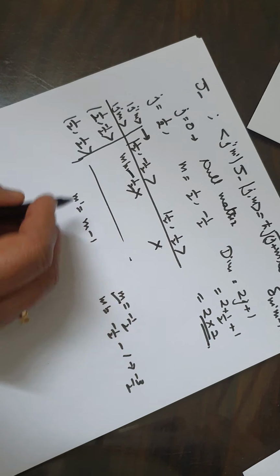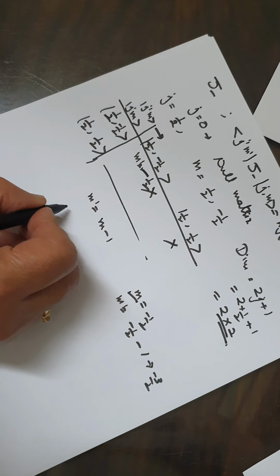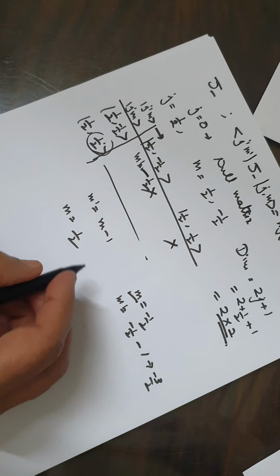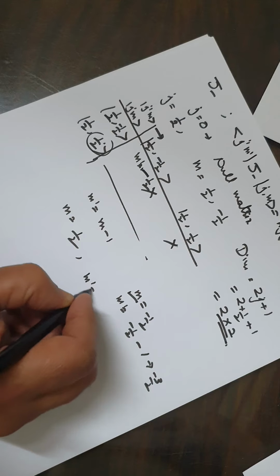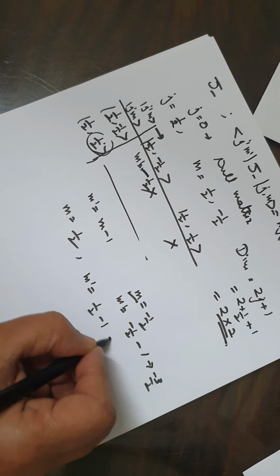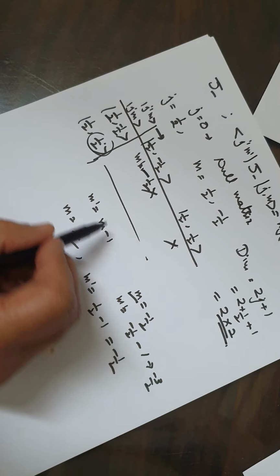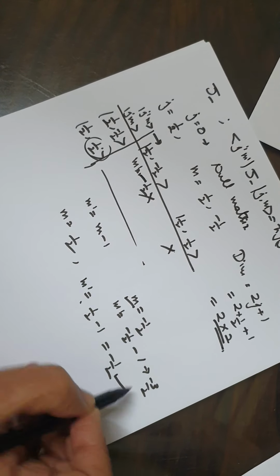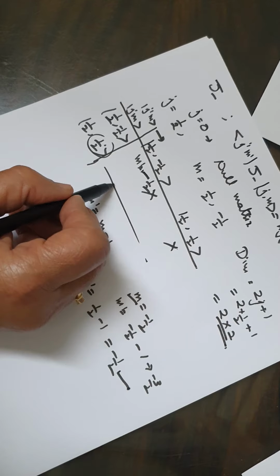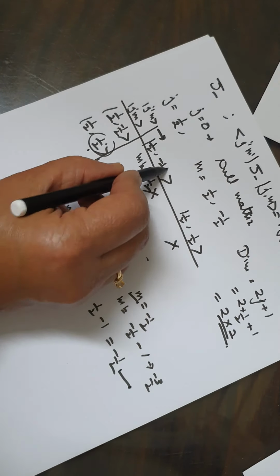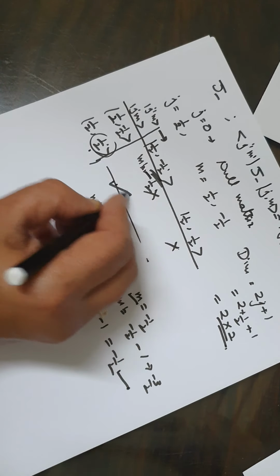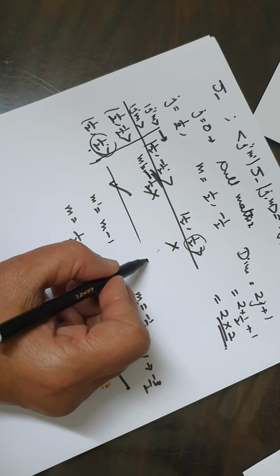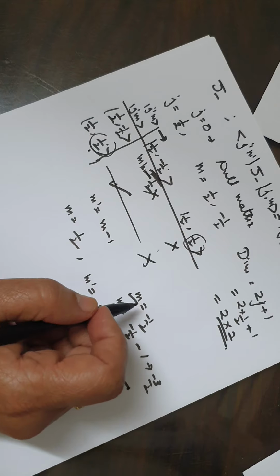For the second row, m is given by 1 by 2. m dash will be equal to 1 by 2 minus 1, that is minus 1 by 2. Only that element will exist where m dash is equal to minus 1 by 2. So at this place, m is 1 by 2 and m dash is minus 1 by 2, so this element will exist. Here m is 1 by 2 and m dash is 1 by 2, so this element will not exist.